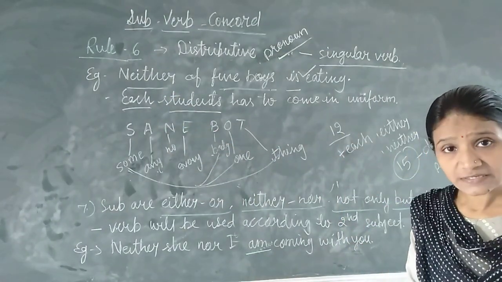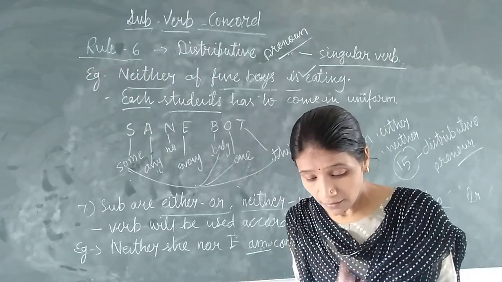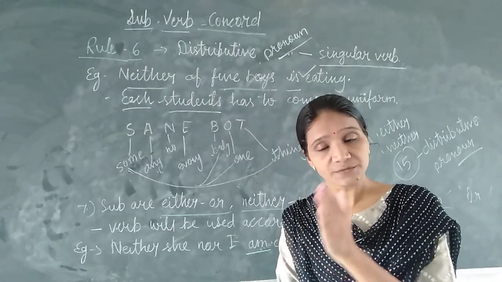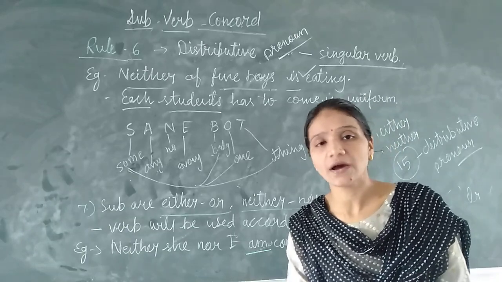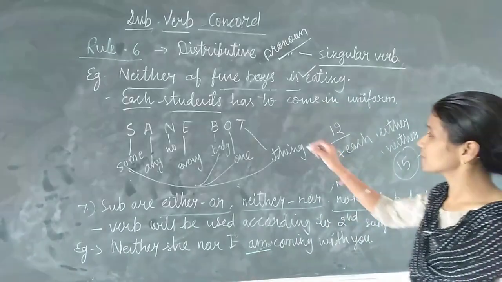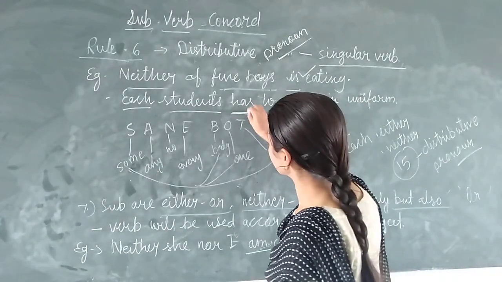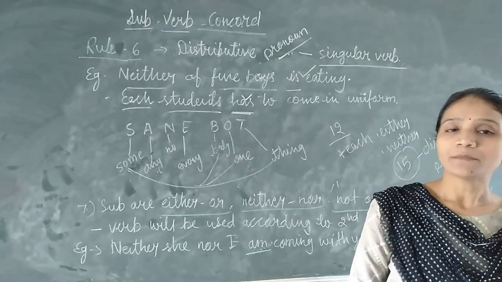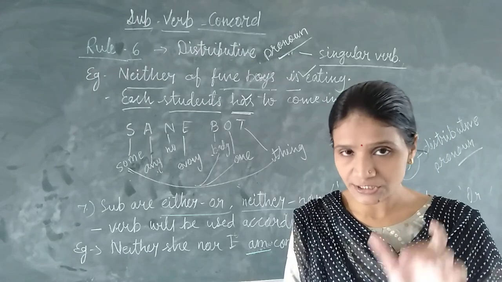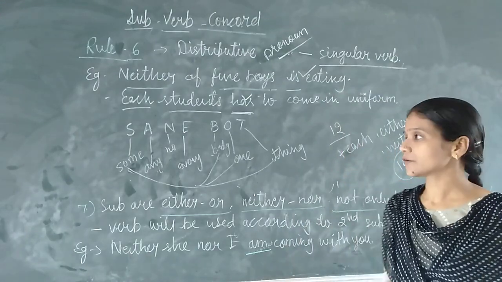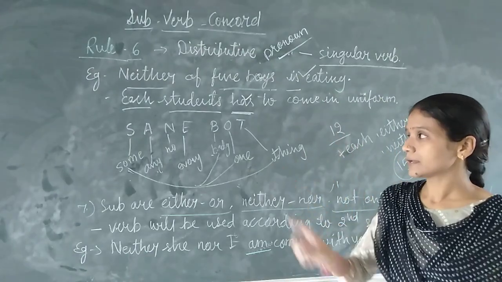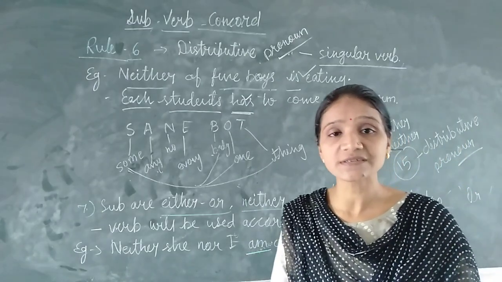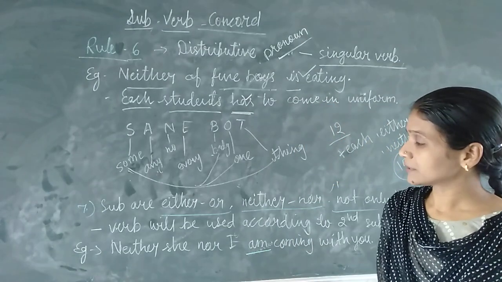If these words, in simple language, if a distributive pronoun is given in the sentence, it means we have to use always the singular verb. So we have used here singular verb. Has is the singular verb and the plural verb is have. But in a sentence with each given, we will use the singular verb. Okay, so this short trick you can write in your notebook also. This is the same board. Now come to the next rule.